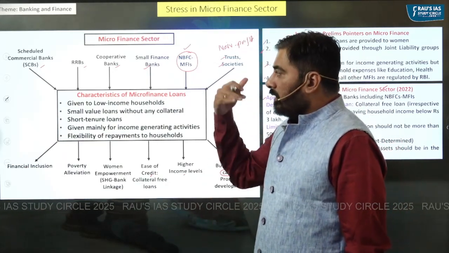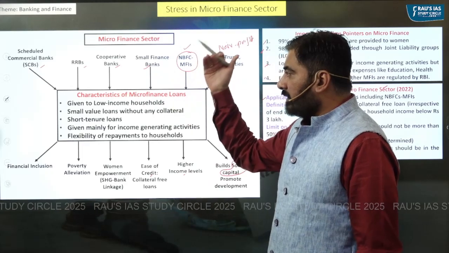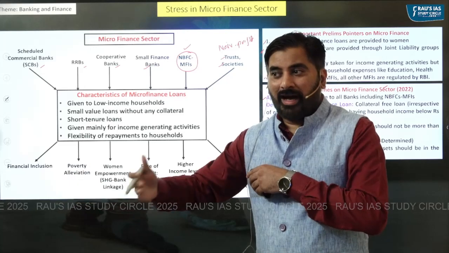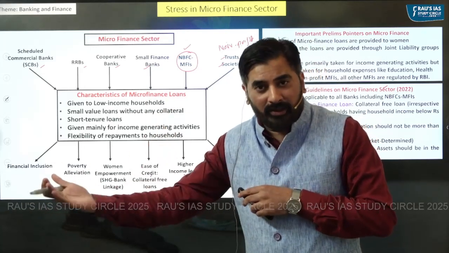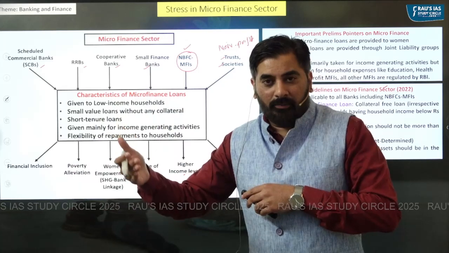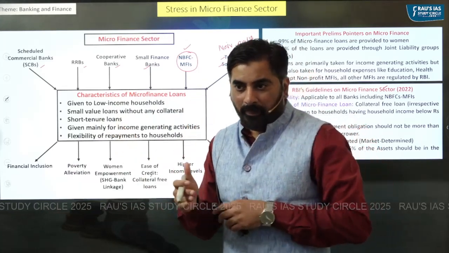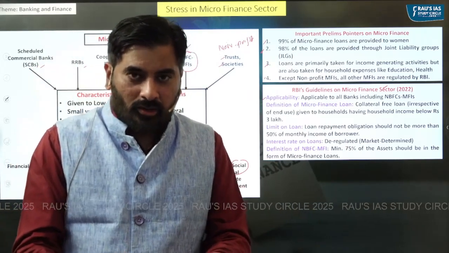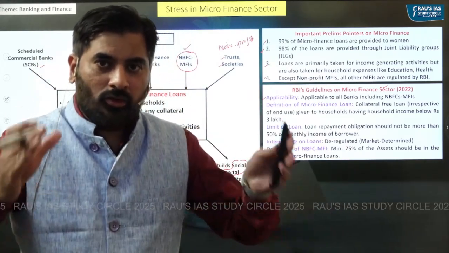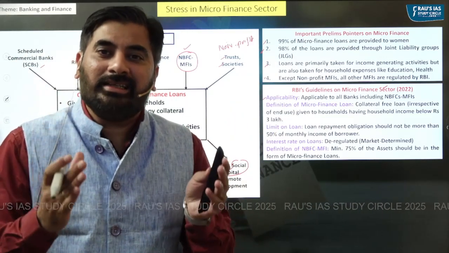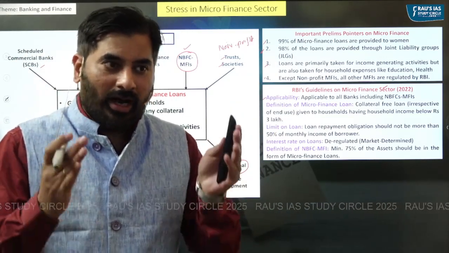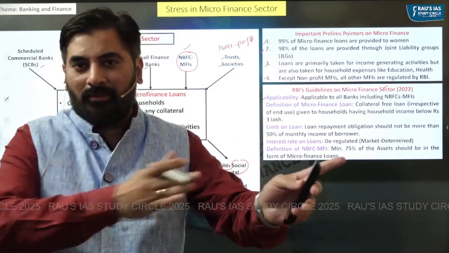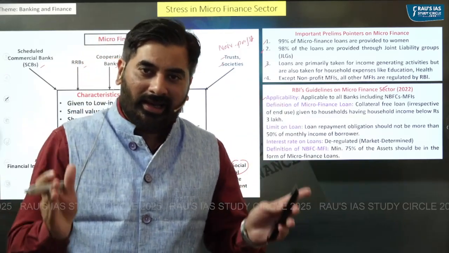So even though scheduled commercial banks, RRBs, cooperative banks, small finance banks used to give microfinance loans, RBI's guidelines were not applicable to them. So RBI has addressed this flaw now, and RBI said whatever guidelines it lays down will be applicable to all the regulated entities. So RBI's guidelines are not applicable only to trusts and societies; except them it is applicable to all other regulated entities.